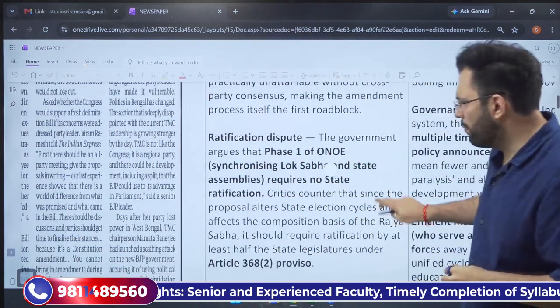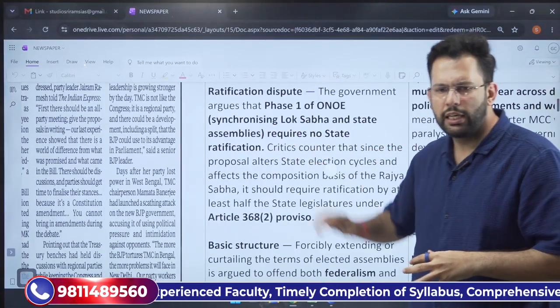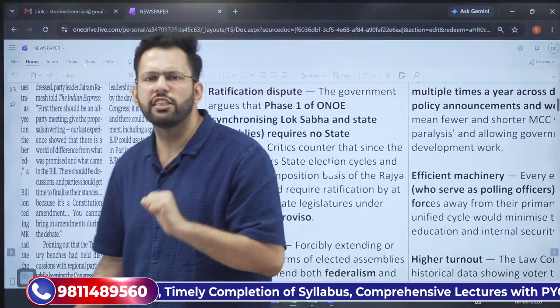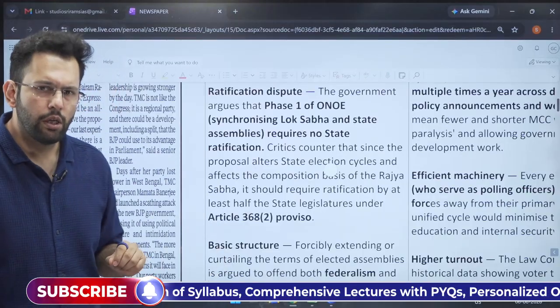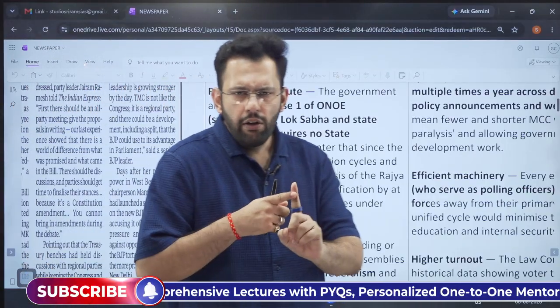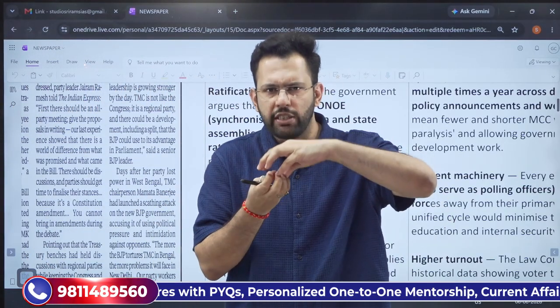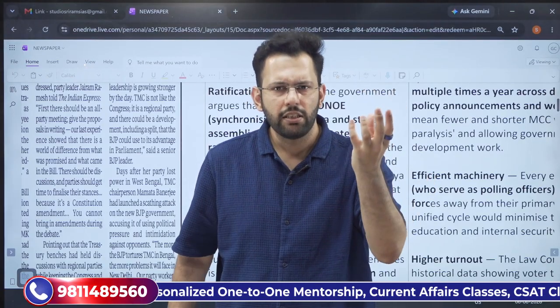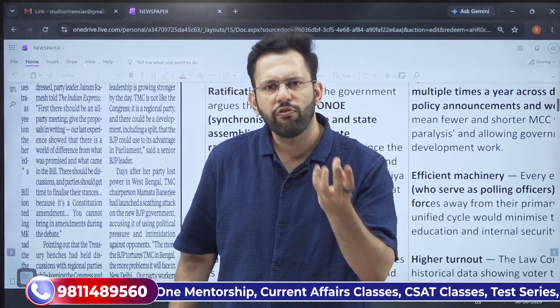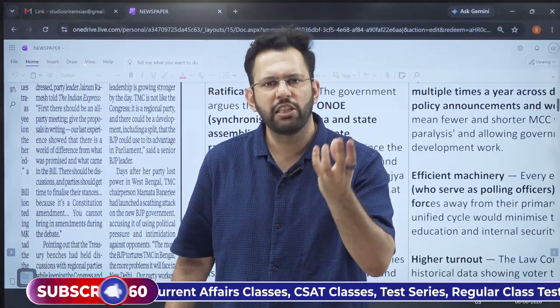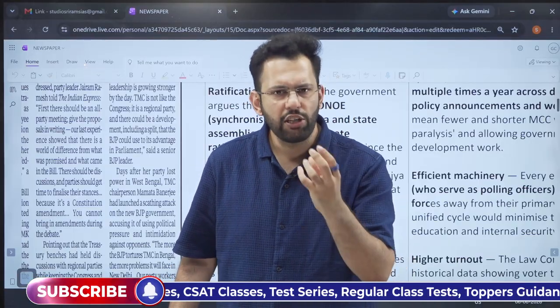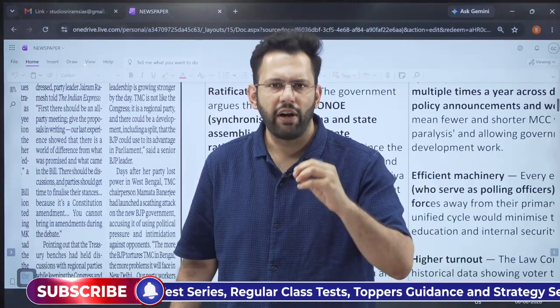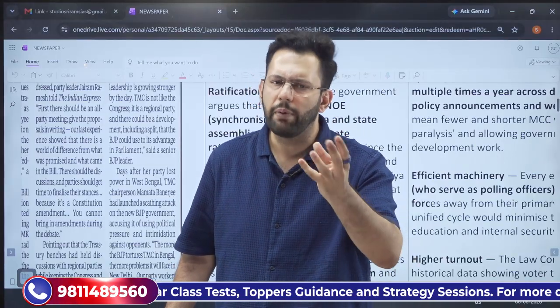The second constitutional challenge that is highlighted is the ratification dispute, and it is a major dispute. Why? For phase 1, which mixes the state elections with that of the center, the states say that ratification from the states is necessary under special majority type 2, where the states also give their majority, with 50% of the states also ratifying the bill.